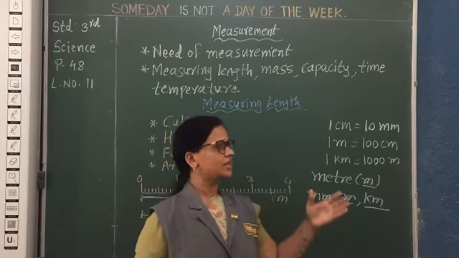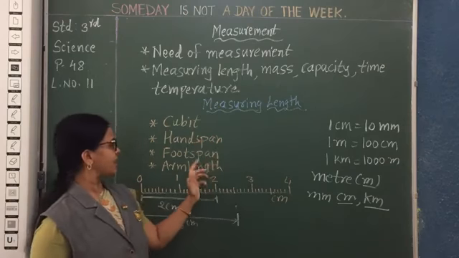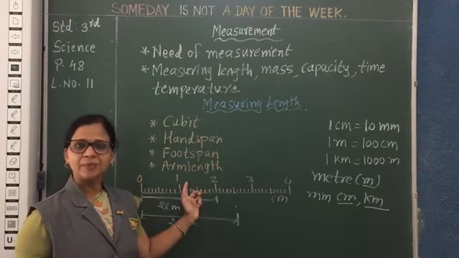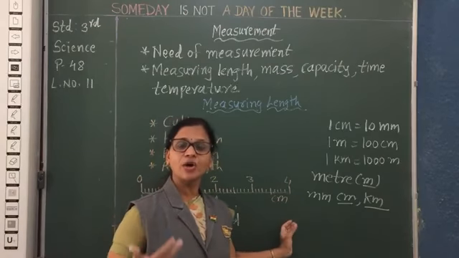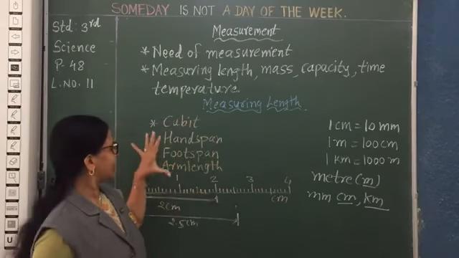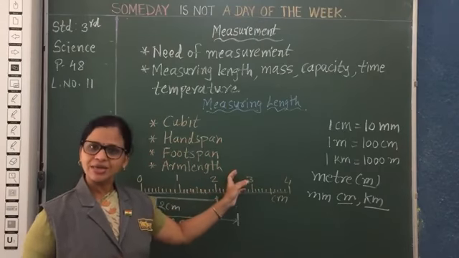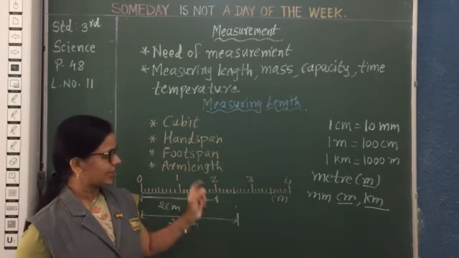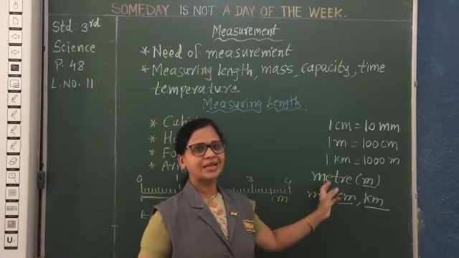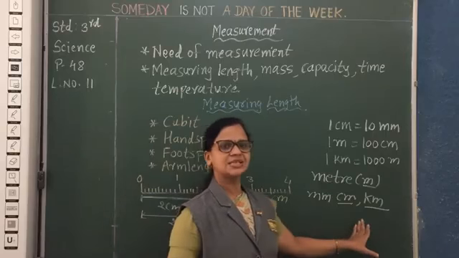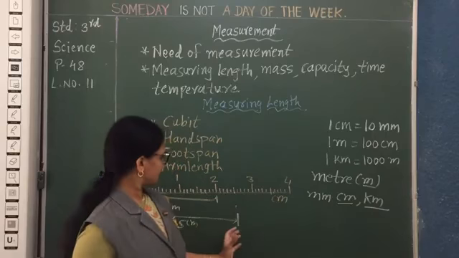Okay, so in this way, we can call these the cubit, hand span, foot span, and arm length. These are all non-standard units. Whatever the body parts are, these are called non-standard units of measuring length, and meter is the standard unit of measuring length. Then afterwards millimeter, centimeter, and kilometer are the other units. Okay, so this is for today.